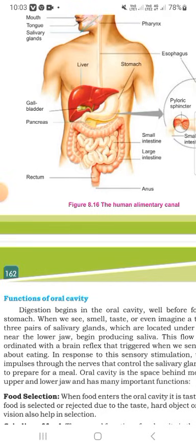Well before all this, when someone smells tasty food, or even imagines it, the salivary glands, which are located under the lower jaw, begin projecting saliva. This is a reflex triggered when thinking about eating, in response to sensory stimulation through the nerves that control the salivary glands. The oral cavity is the space behind the upper and lower jaw.